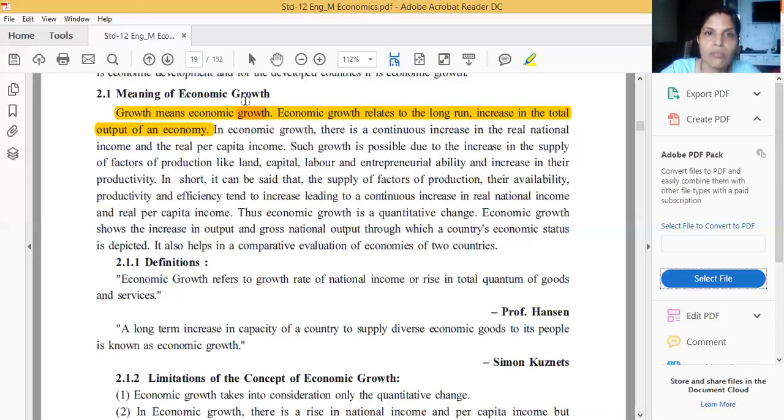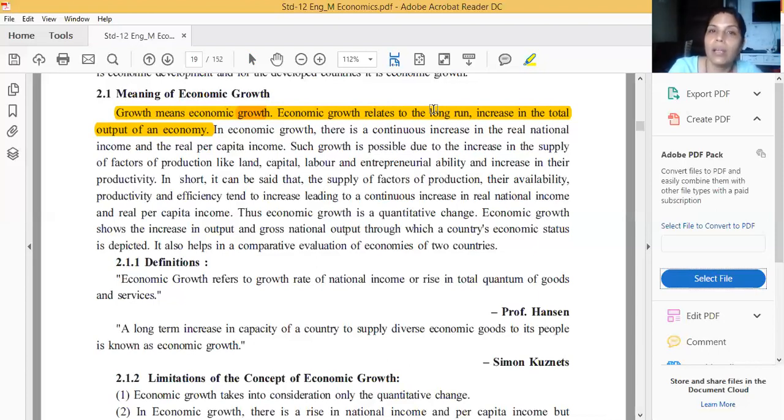Okay, so economic growth relates to the long run increase in the total output of an economy. That is known as economic growth. If this question is for 1 mark, at that time you have to write this sentence. Now, in economic growth, there is a continuous increase. Listen and remember this thing, it's very essential. Production is increasing, but not just one single time. Once it increases and again starts to decrease, then it is not economic growth.